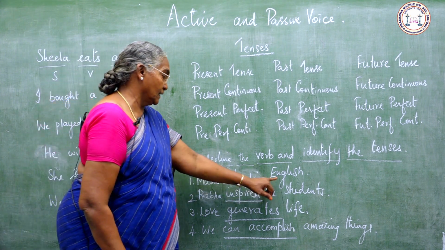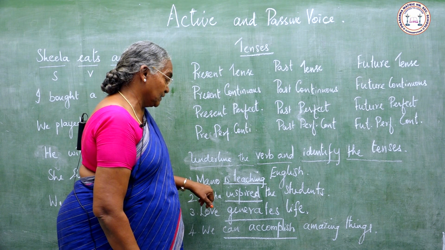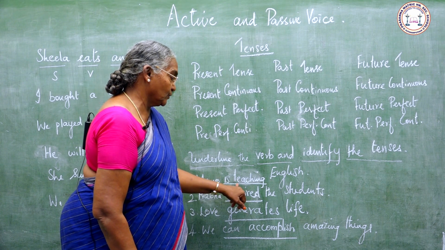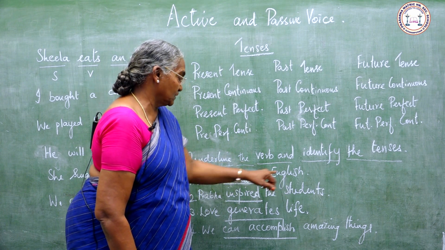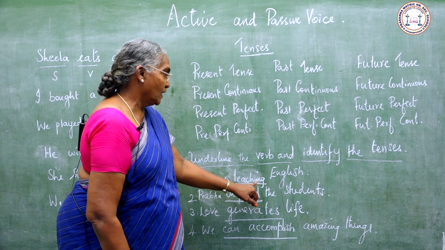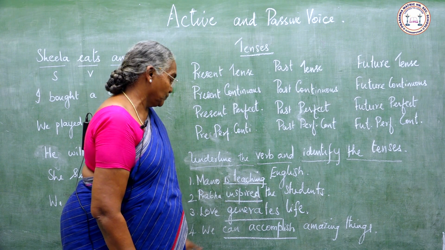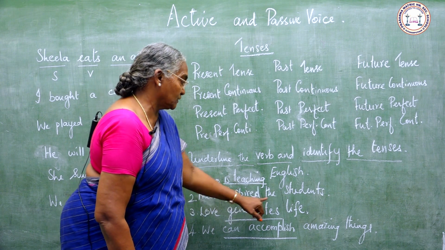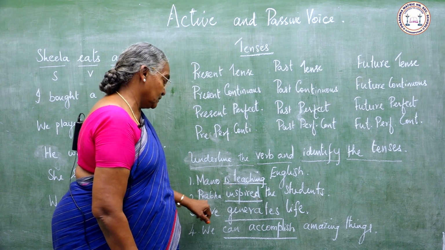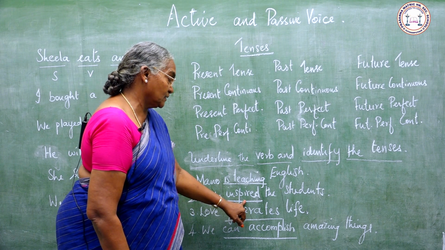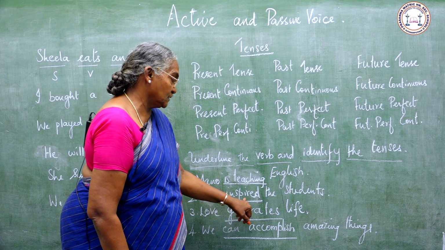Mano is teaching English. Mano is the subject. Is teaching is the verb. English is the object. Is teaching is the verb and it is present continuous tense. Prabha inspired the students. Prabha is the subject. Inspired is the verb, it is past tense.